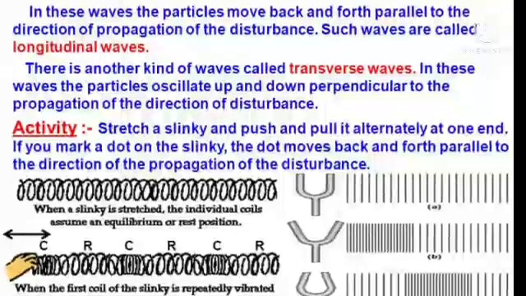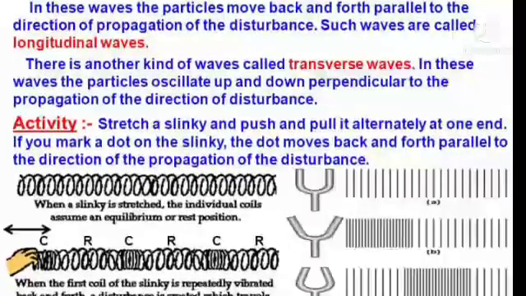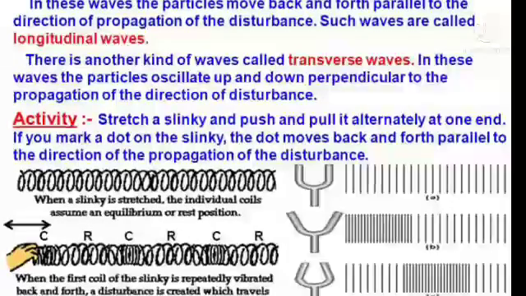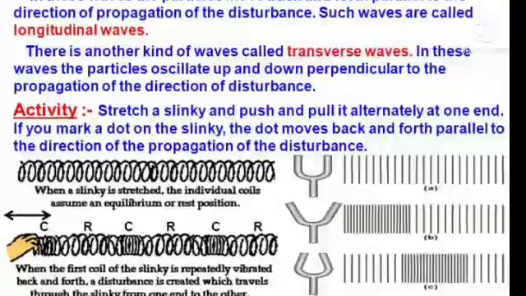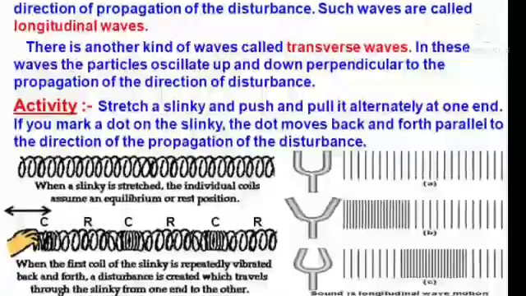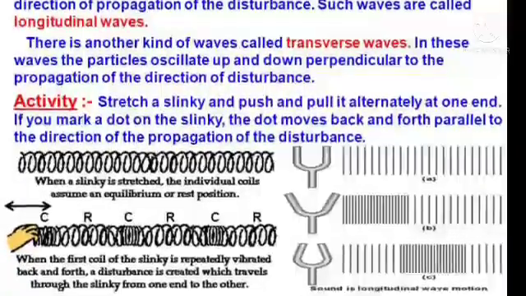Activity. Stretch a slinky and push and pull it alternately at one end. If you mark a dot on the slinky, the dot moves back and forth parallel to the direction of the propagation of the disturbance.